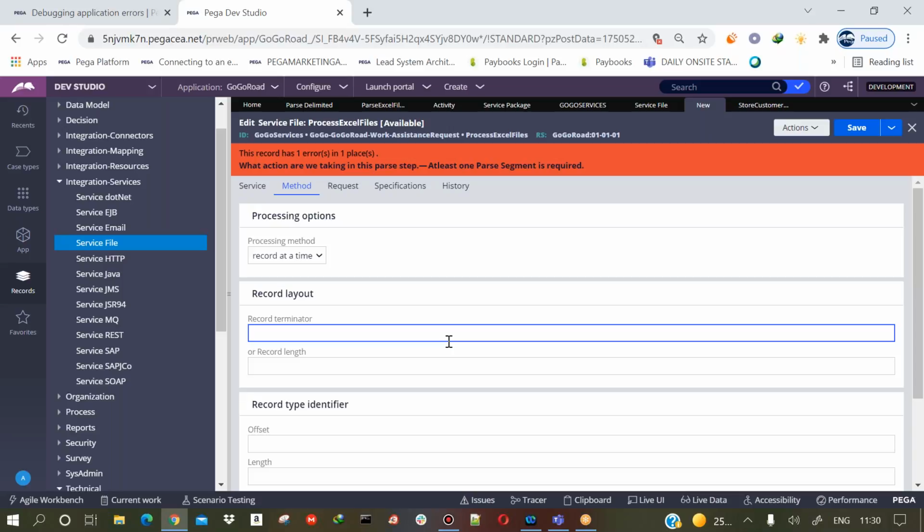They are terminated with a comma, so you'll give comma here.